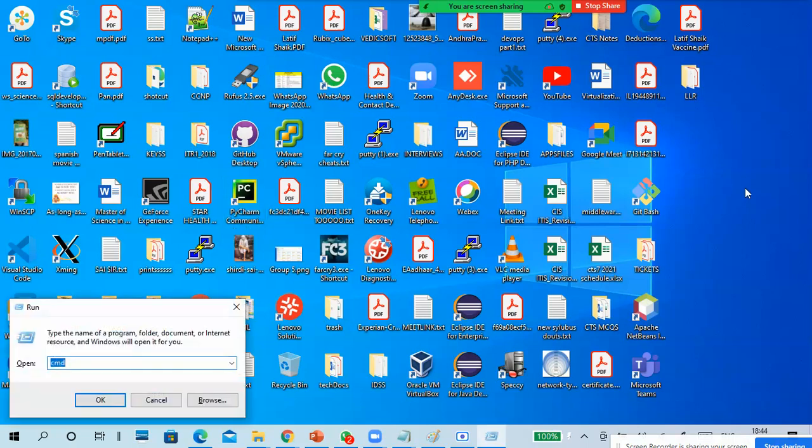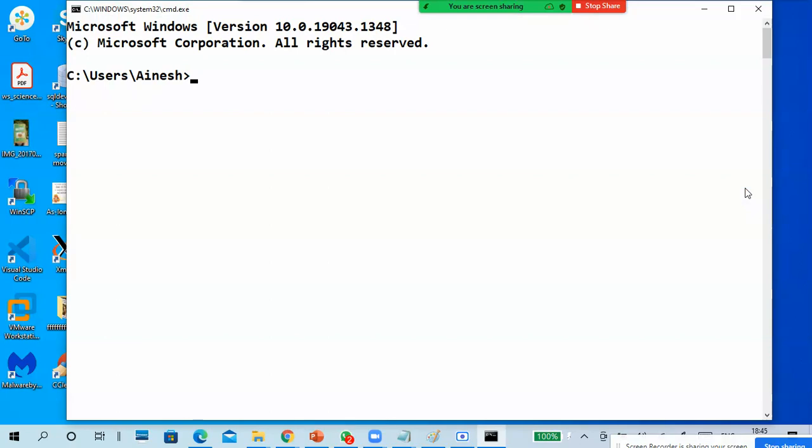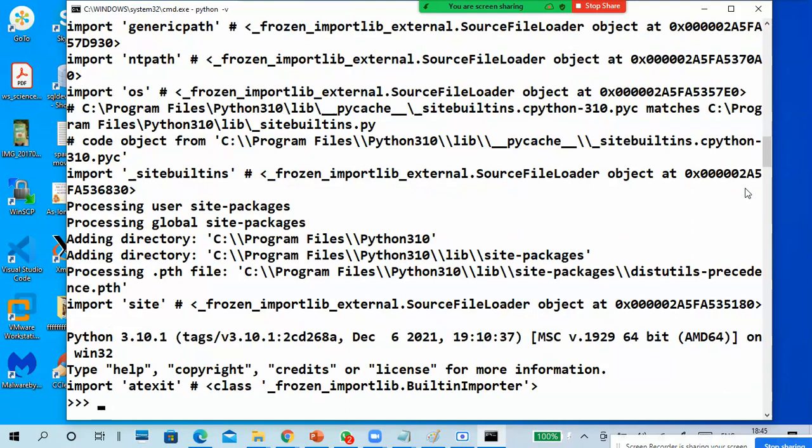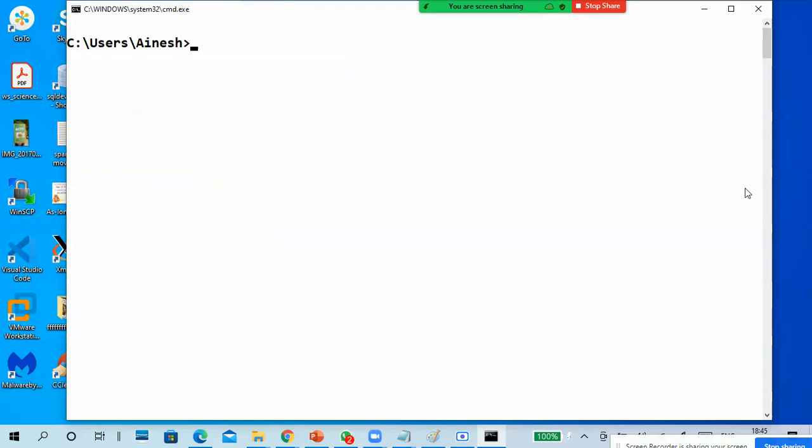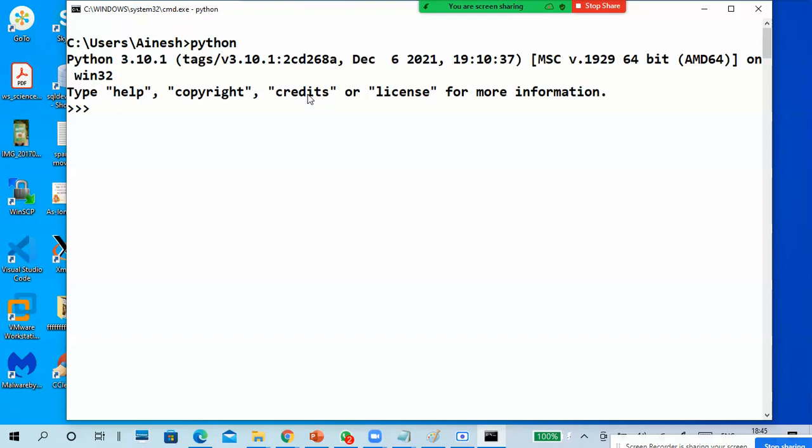One thing is, go to CMD and type python hyphen V, and it will show you the version. Then just type python and you will get the version and the interactive prompt. There you can type a print statement and test it.